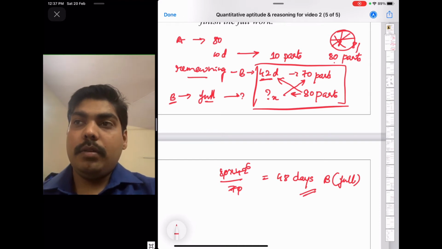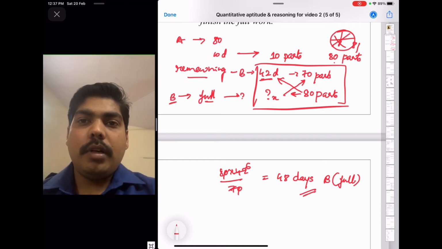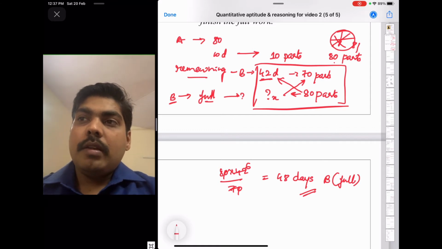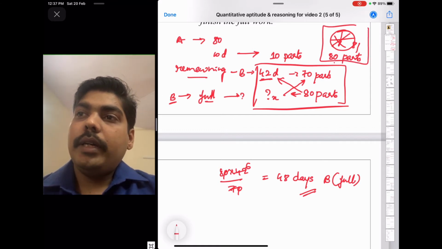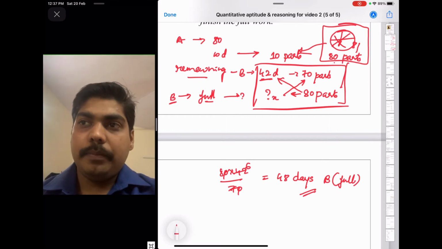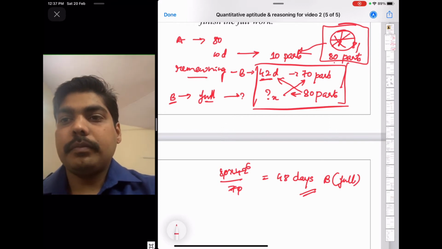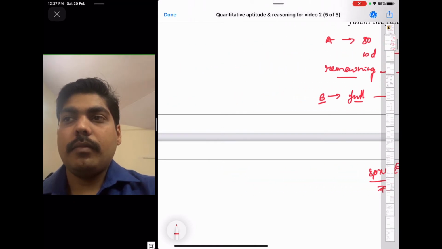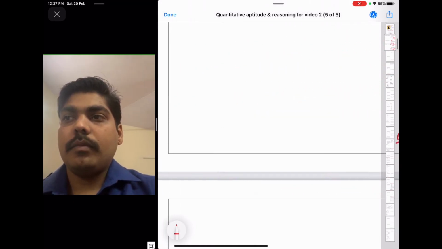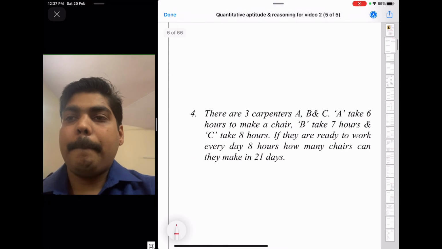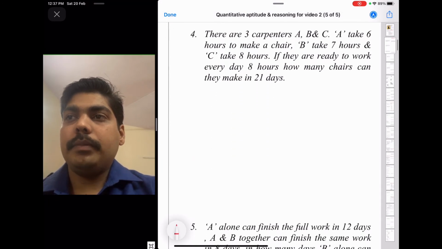Understood? Here you have to understand how the work is divided, how much is completed and how much is remaining. Okay. Try this one.